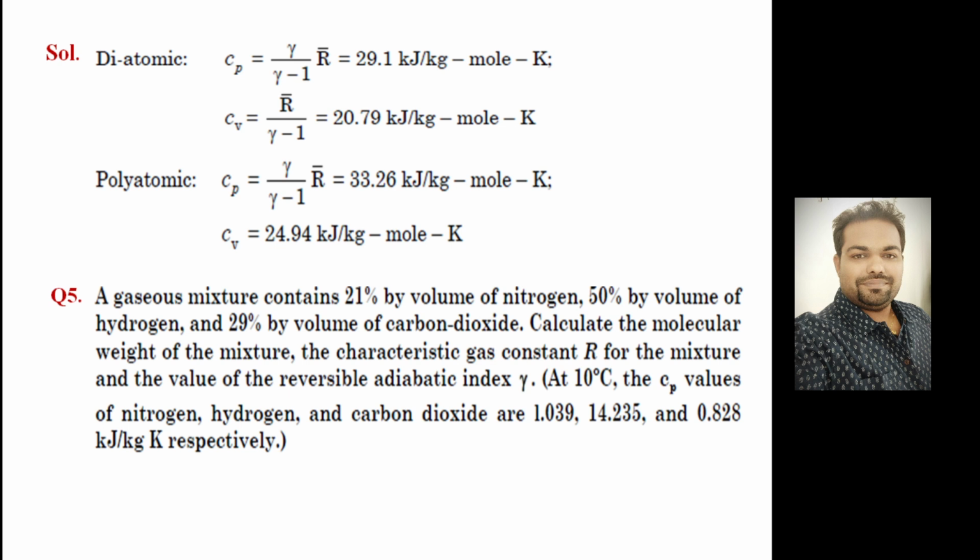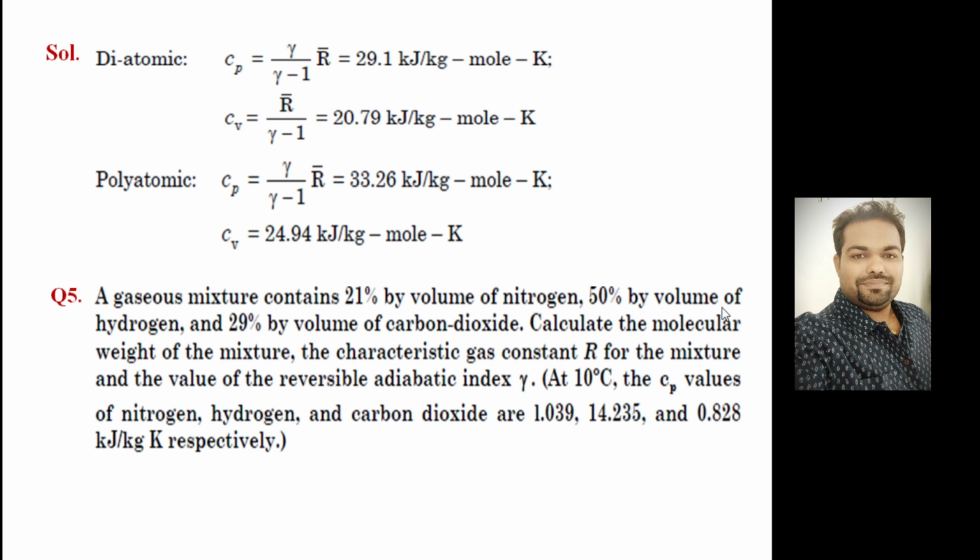So this is saying that a gaseous mixture contains 21% by volume of nitrogen, 50% by volume of hydrogen, and 29% by volume of carbon dioxide. Calculate the molecular weight of the mixture, the characteristic gas constant of the mixture, and the value of the reversible adiabatic index gamma at 10 degrees C. The Cp values of nitrogen, hydrogen and carbon dioxide are given, right? So all things are given, you need to find out the mixture properties.